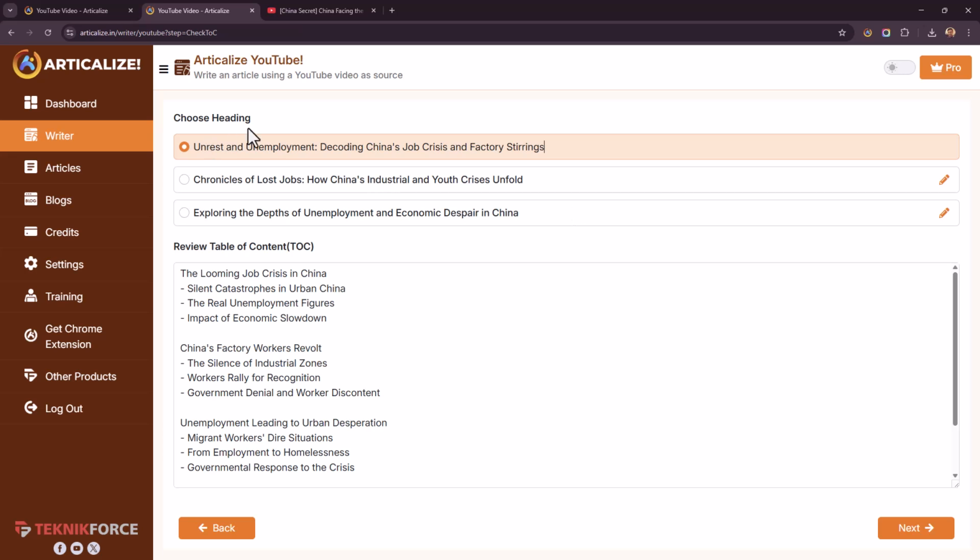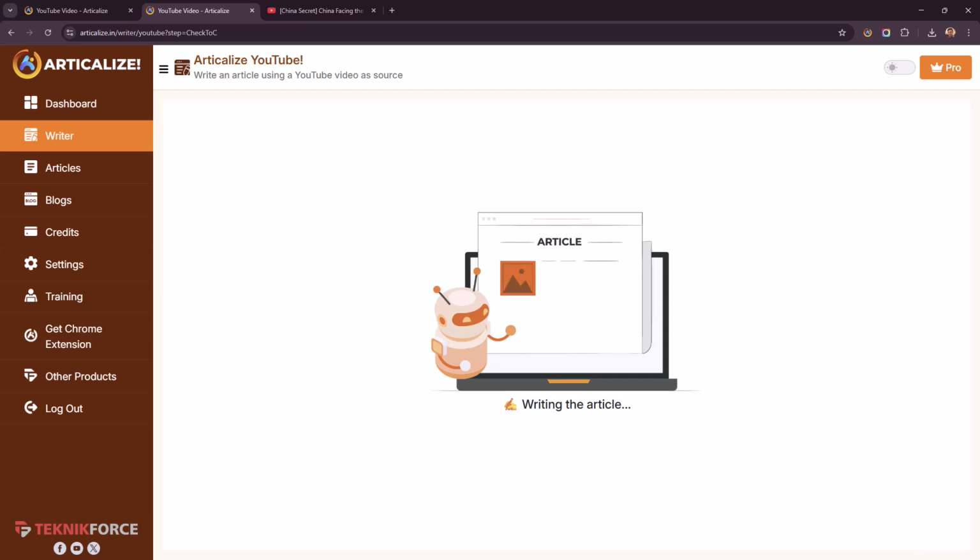If you want to change the headline for some reason, let's say you want to use a dash instead of a colon, or you want to change anything else you want, just do that and click on Next. Now the article is being written.